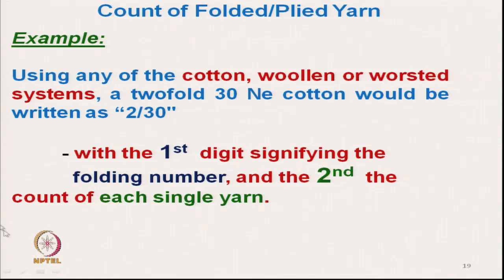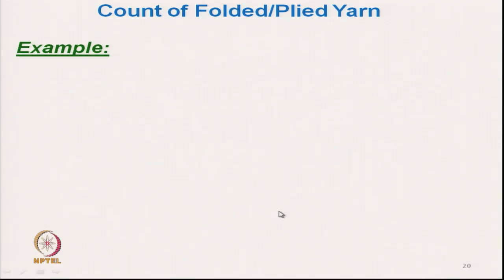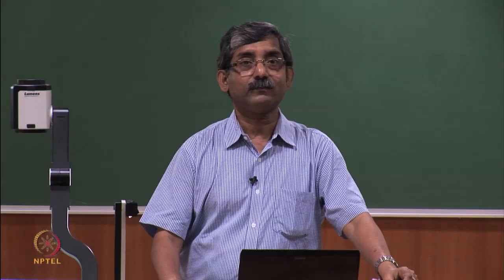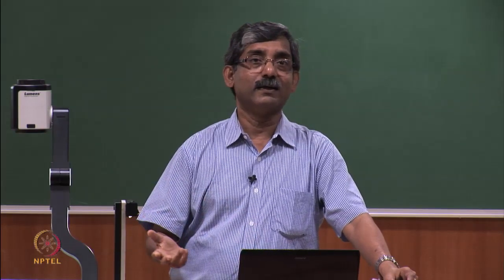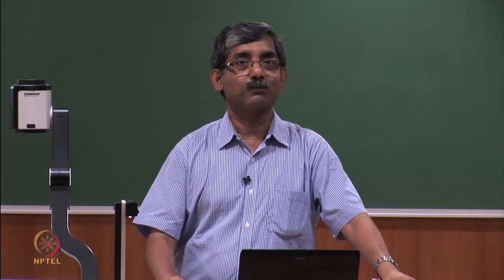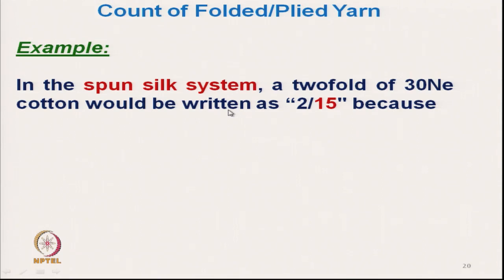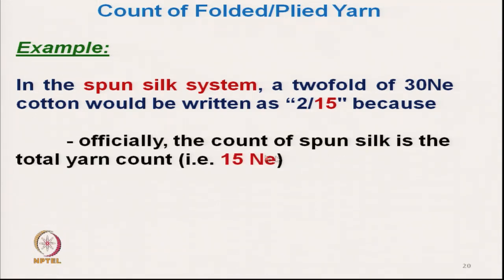So, you will have a certain resultant count, but this problem is eliminated in another way, which is known as the spun silk system, to avoid any confusion. In the spun silk system, a twofold of 30s cotton count yarn would be written as 2/15, because officially the count in spun silk is the total yarn count.